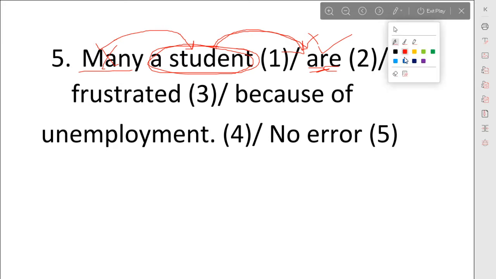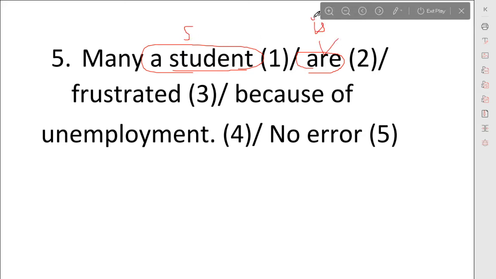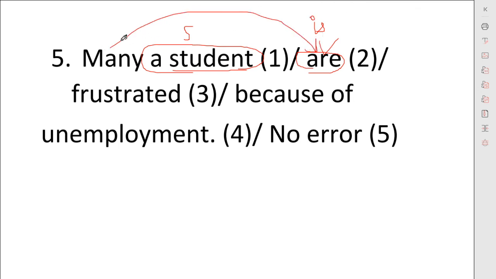See how we will do this in other questions. We are also going to apply this trick. Here we will change the verb according to this student. A student is singular, so the verb will also be singular. Here we will use "is". What is the trick we have applied? That this "many" is not meant for our verb, it is only meant for the first noun which is given in the sentence. So the verb will change according to our noun only.